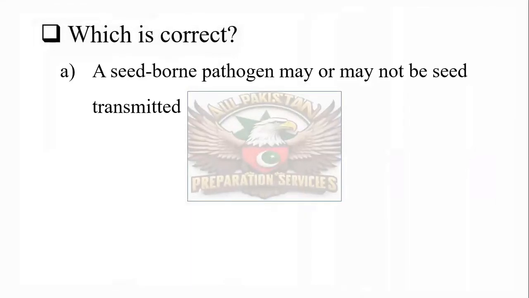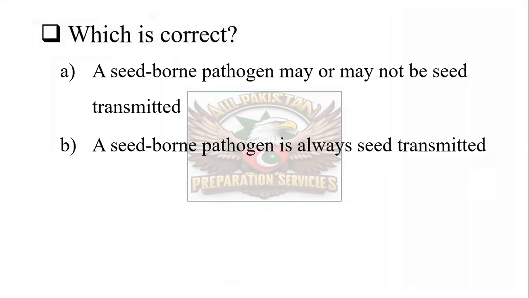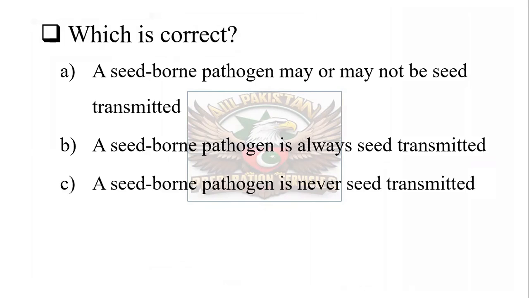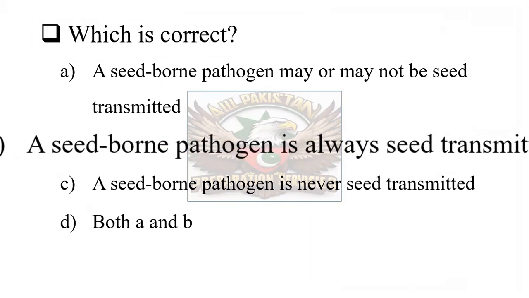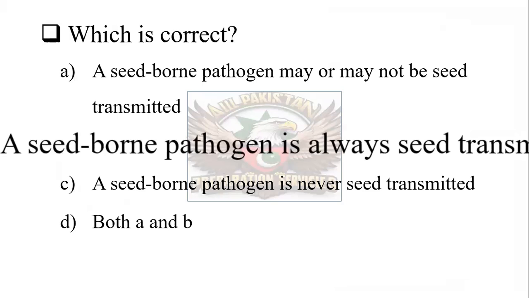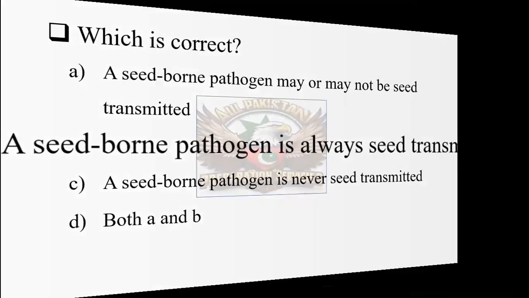Which is a correct statement? A seed-borne pathogen may or may not be seed transmitted. A seed-borne pathogen is always seed transmitted. A seed-borne pathogen is never seed transmitted, or A and B both. And the correct one is the second option: a seed-borne pathogen is always seed transmitted.